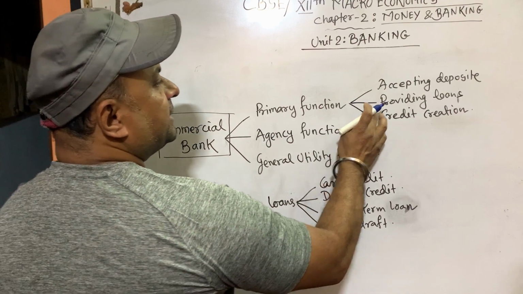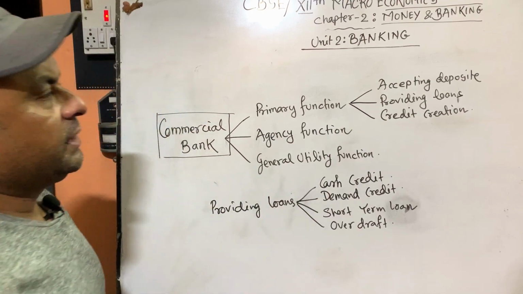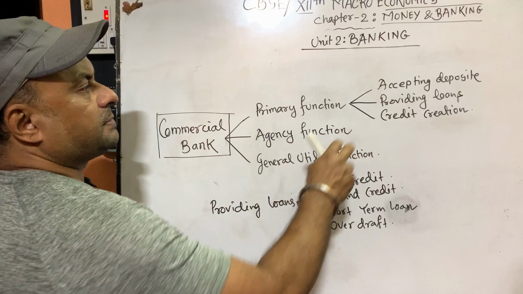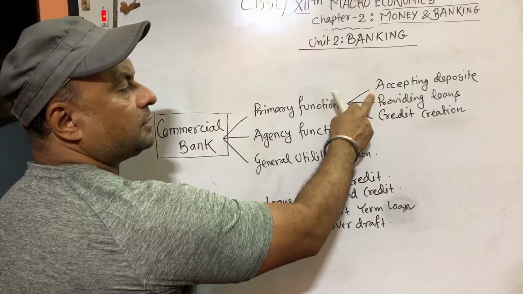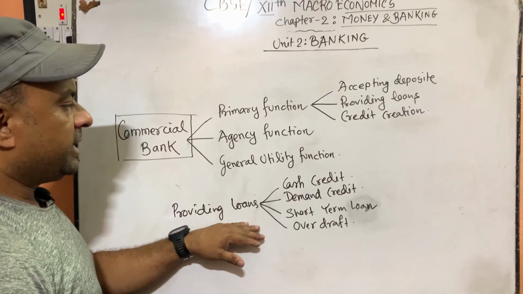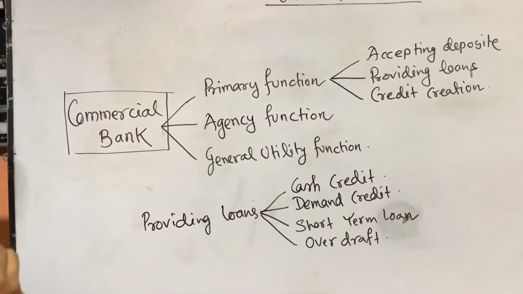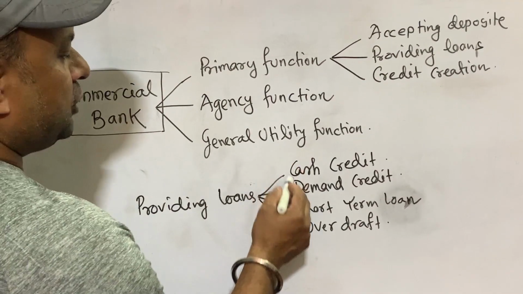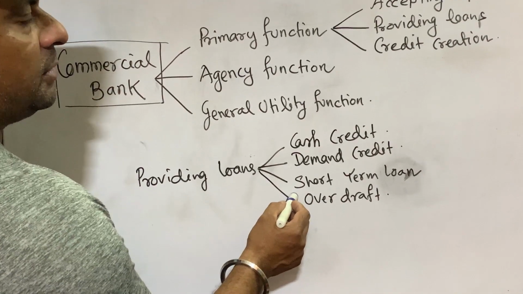Second primary function is providing loans. First one is accepting deposits. Banks accept deposits from each and every person of society, and the bank also provides money to the people so that people can fulfill their requirement of money. Okay, now there are 4 types of loans provided by the commercial bank.